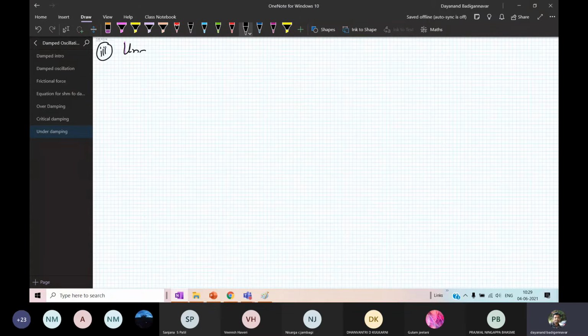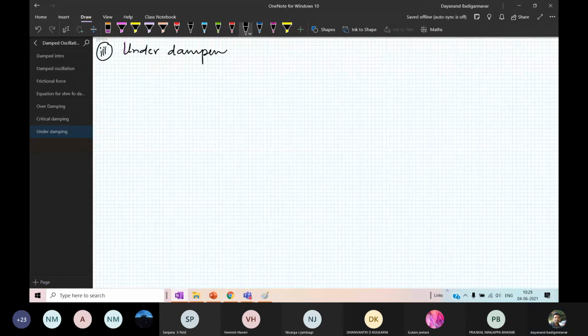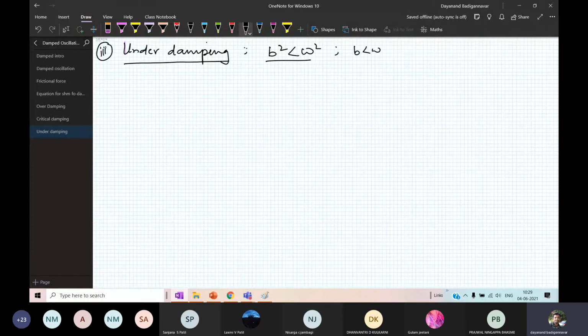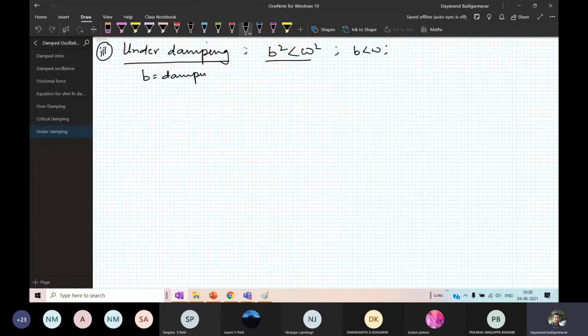Go for the third one, that is under damping. The condition is b squared less than omega squared, or b less than omega. What is b? b is the damping coefficient that is present.